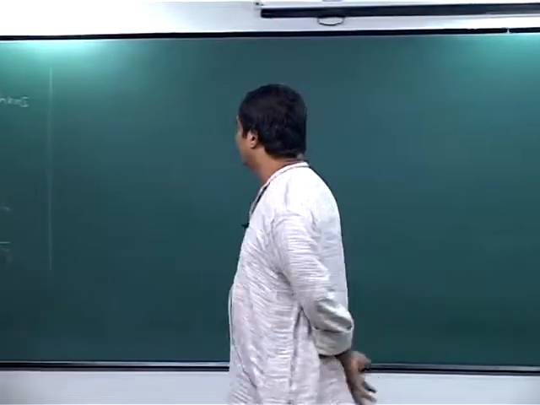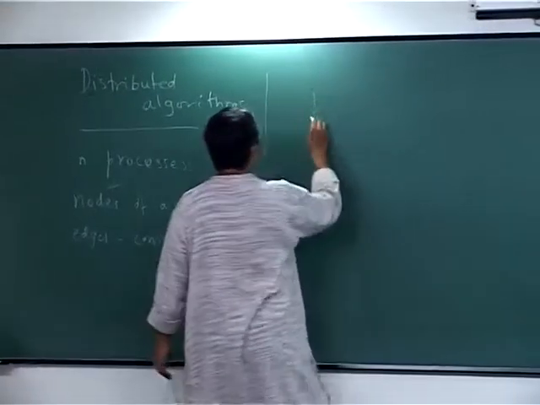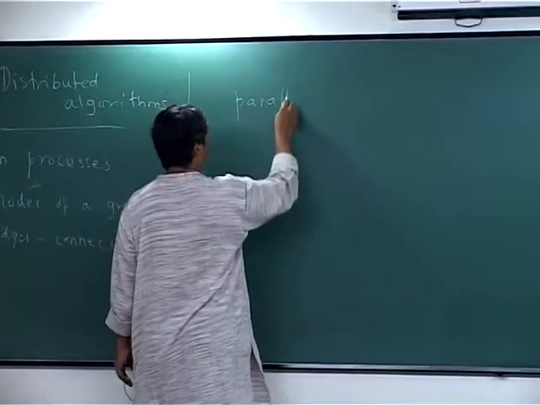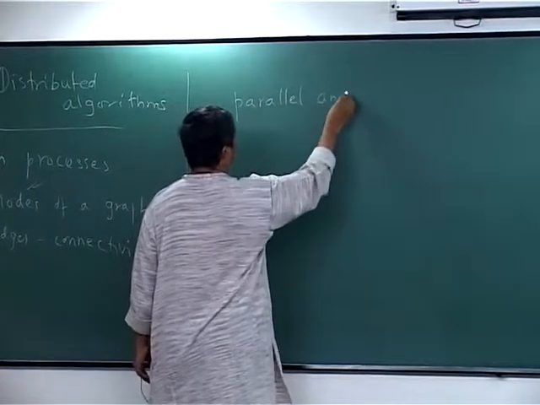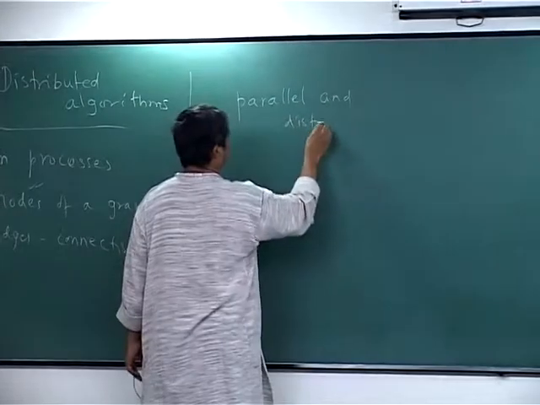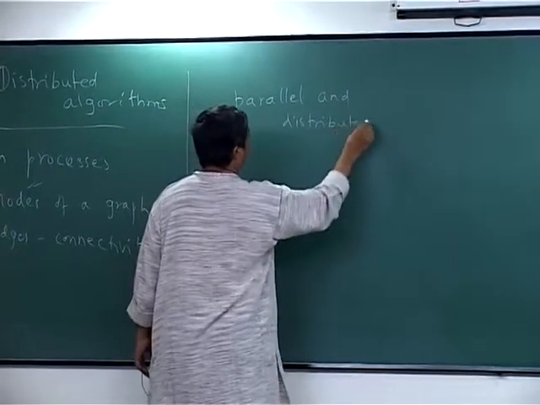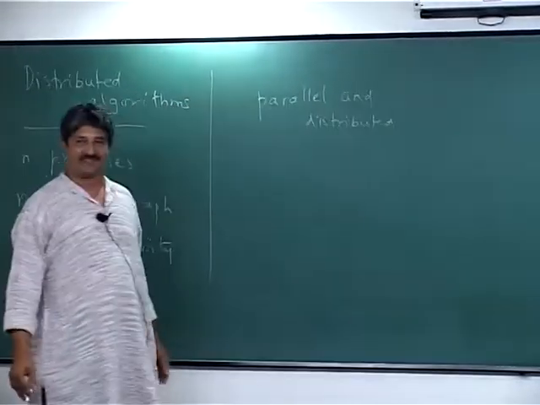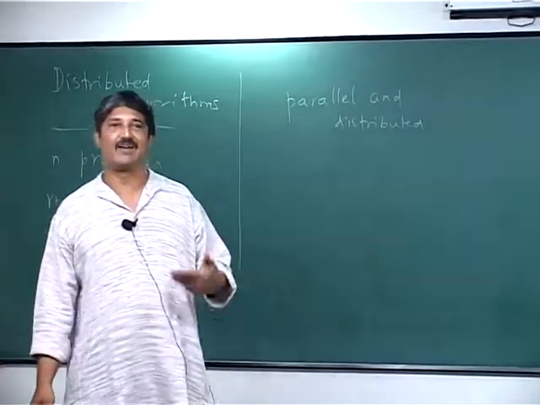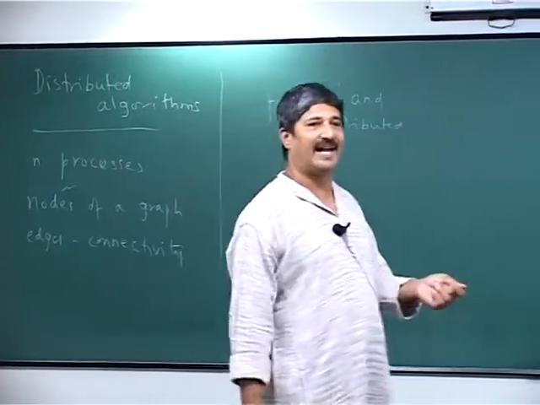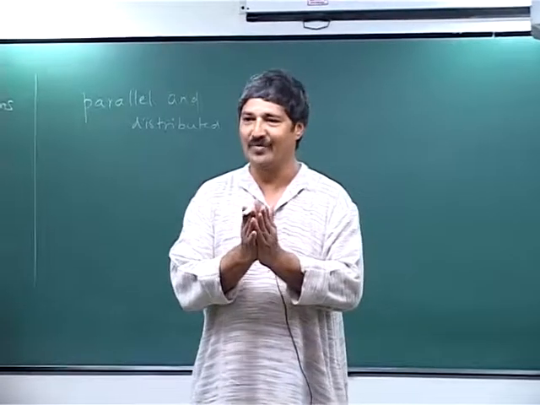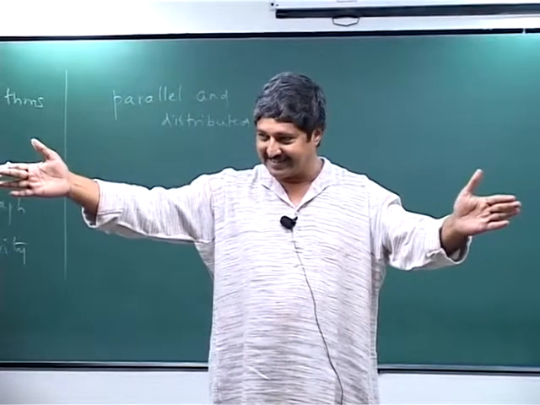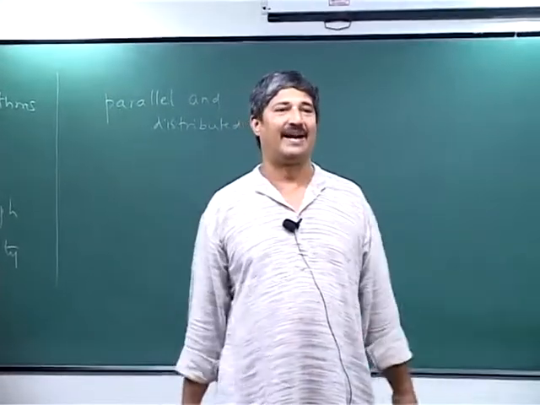Okay, there are two terms that are used, and I think there is often some confusion about it, so let me just mention these: parallel and distributed. Parallel processing or parallel algorithms is where you have something to do, you divide it up into n tasks and let people do it in parallel.